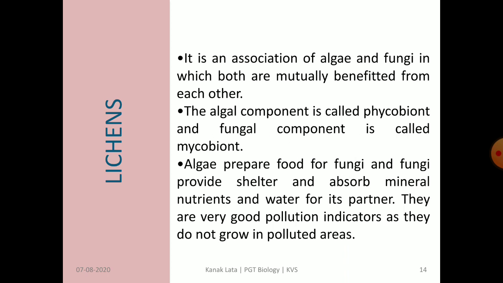So let us see how they mutually benefit from each other. In this case, algae being autotrophs prepare food for fungi, and fungi provide shelter and absorb water and minerals as well as nutrients for their partner, that is for algae.